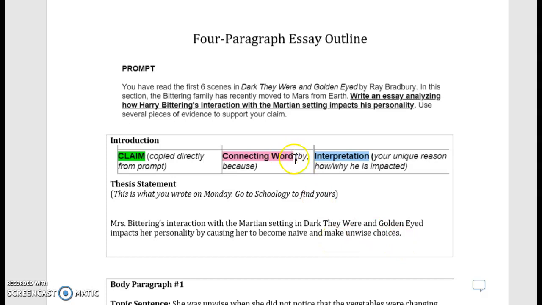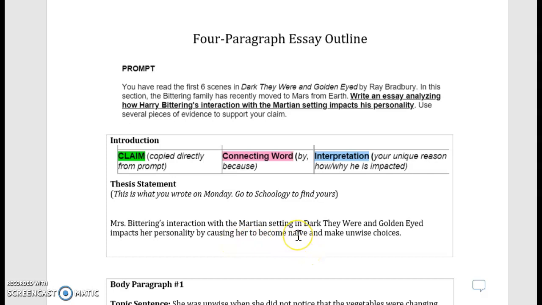So as you can see, my connecting word I used was "by." You could have used "because," but I used "by." And then the interpretation, I'm telling you how she changed. So again, I'm talking about how this setting impacts her personality, and I'm saying it caused her to become naive and make unwise choices.